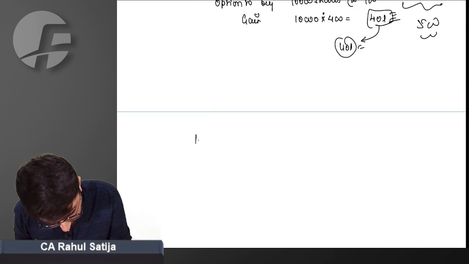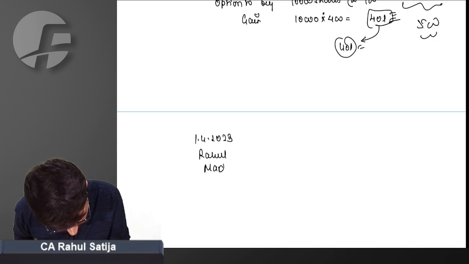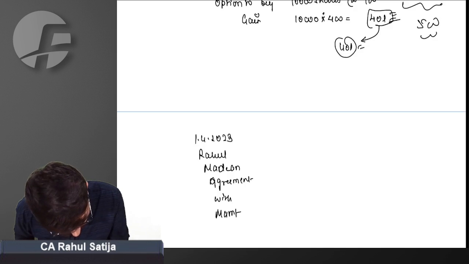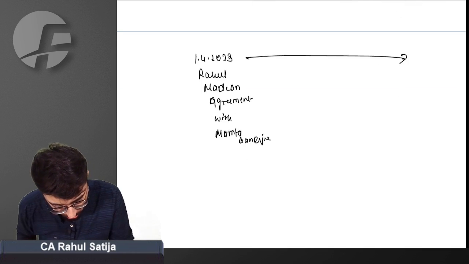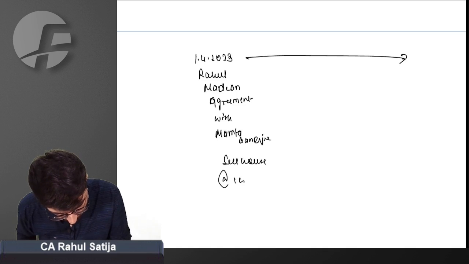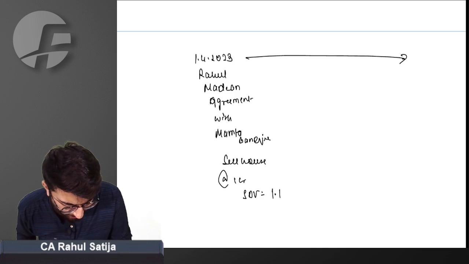On 1st April 2023, Rahul made an agreement with Mamta Banerjee that I will sell the house at 1 CR. At that time, SDV was 1.1 CR.